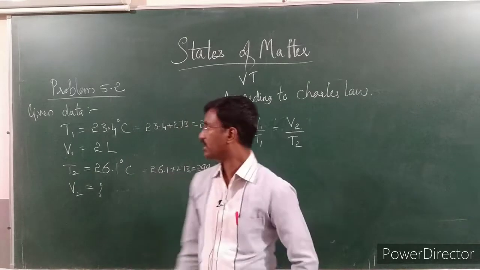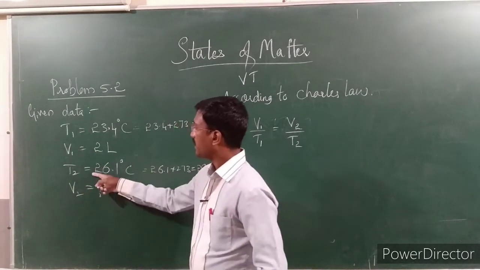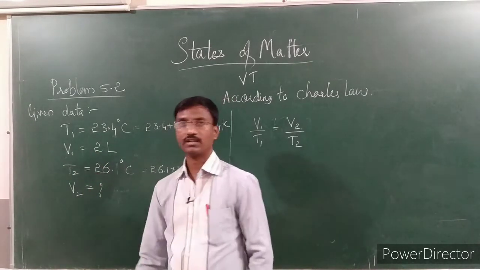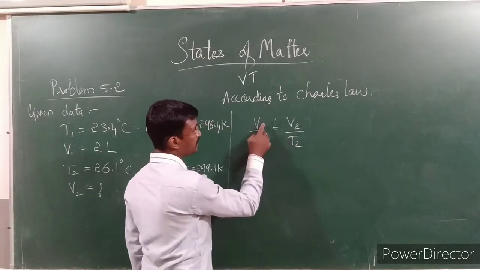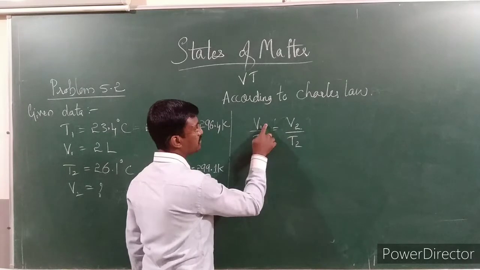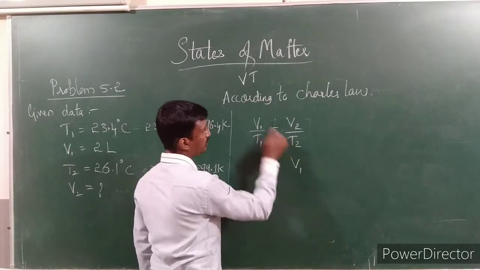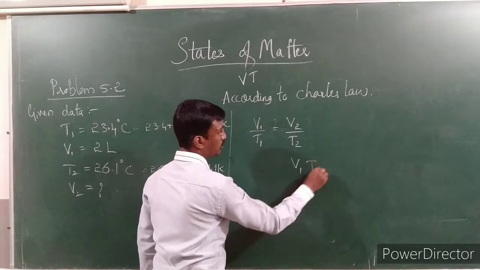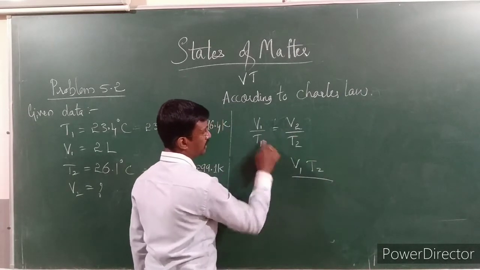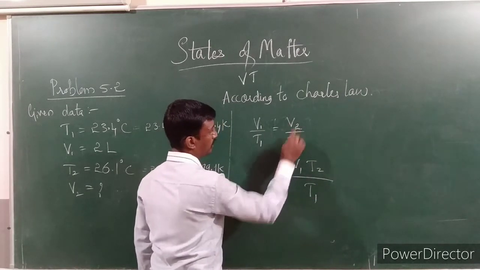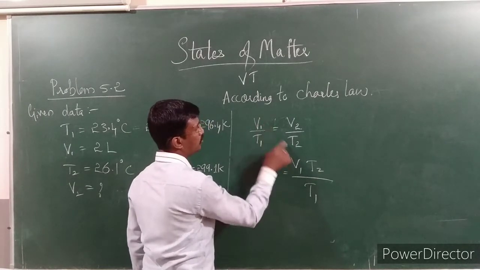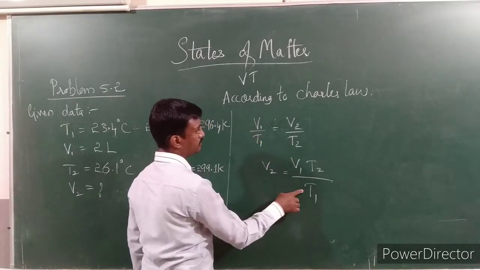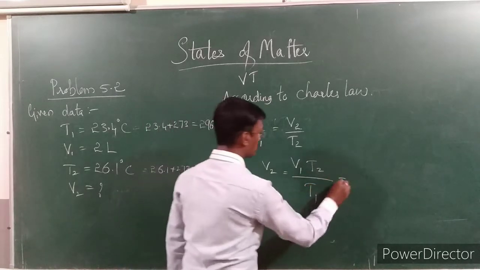Here they have given T1, V1 and T2, and we need to calculate V2. So V2 is equal to, just send T2 to the left-hand side, so V1 into T2 divided by T1, and V2 remains here. Therefore V2 is equal to V1 into T2 divided by T1. Are you getting it? So just substitute here.